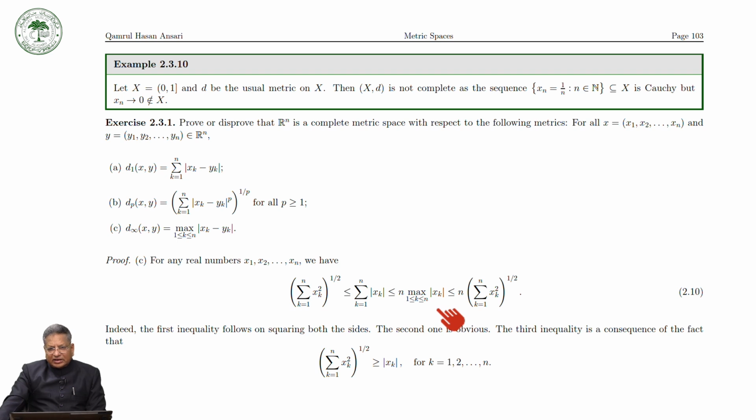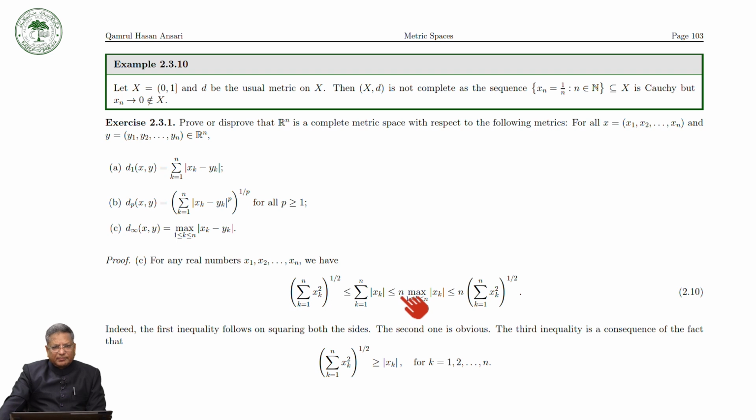And the third term is a consequence of this fact. That is to say, mod of xk is always less than or equal to the summation k runs from 1 to n of xk square, whole raised to the power half.